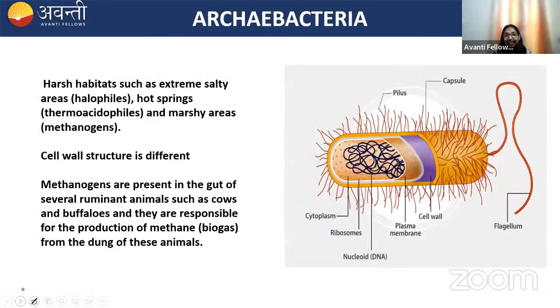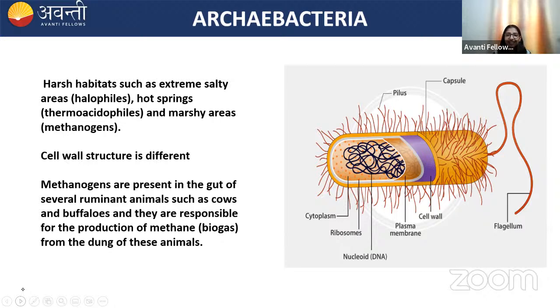Okay, so the bacteria, they are simpler in structure, but they show diversity in the mode of nutrition. Next one is the Archaebacteria. The Archaebacteria are those bacteria which can survive in the harsh condition, like extreme condition. Extreme condition could be salty areas. Those bacteria are known as halophiles. The bacteria which are living in hot springs are known as thermoacidophiles. Those which are living in marshy areas, they are known as methanogens.